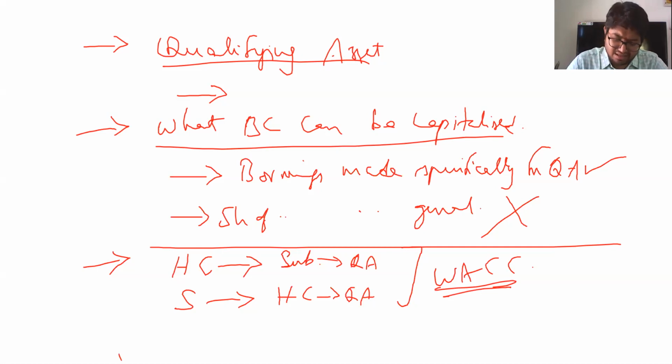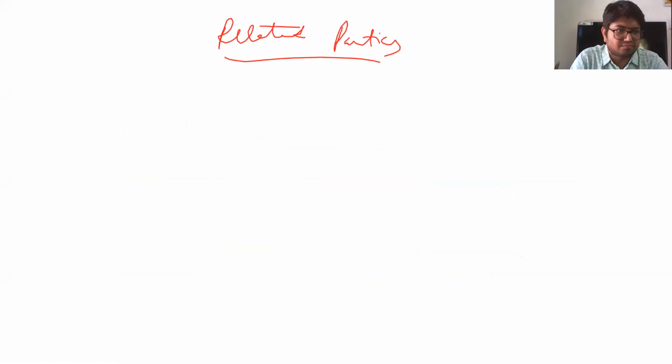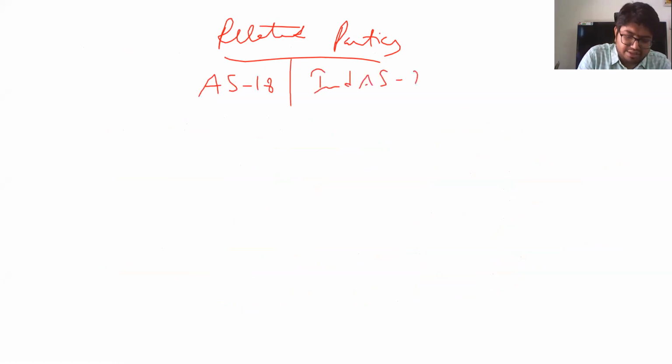Next, 17 is done. I already explained with respect to segment reporting. Let's now move ahead to 18. Related parties. You have AS 18 and Ind AS 24.